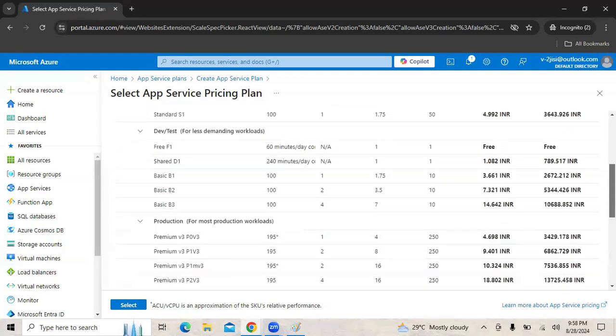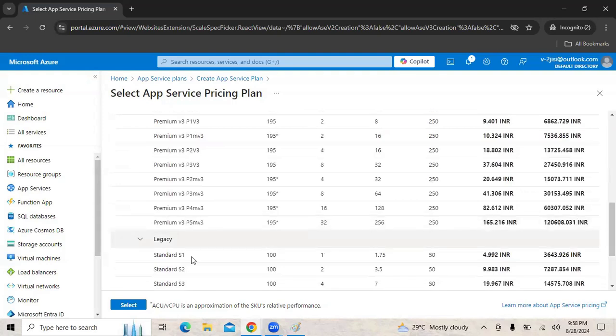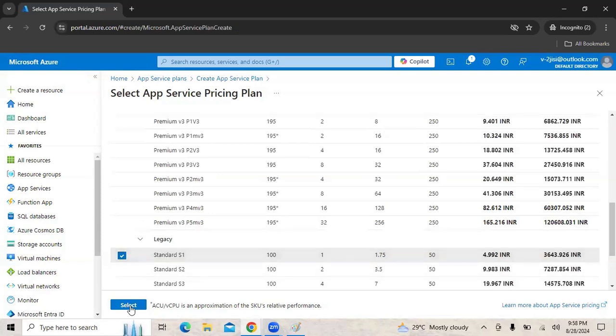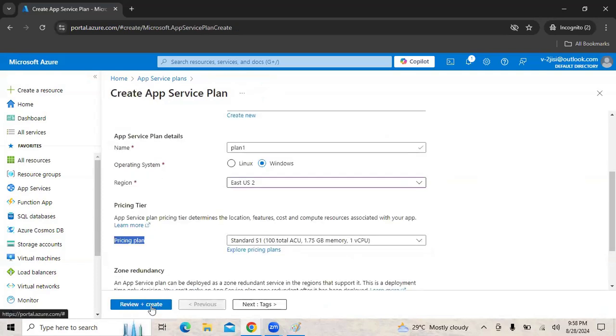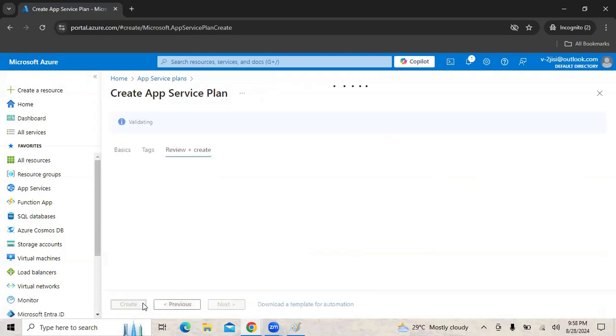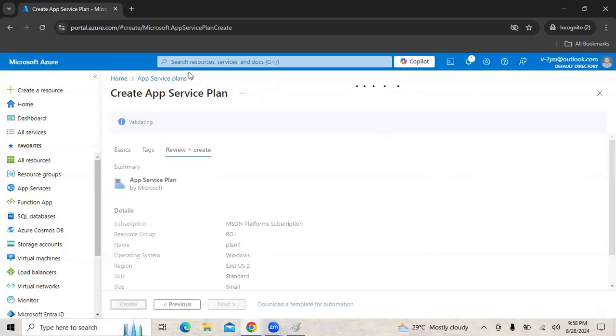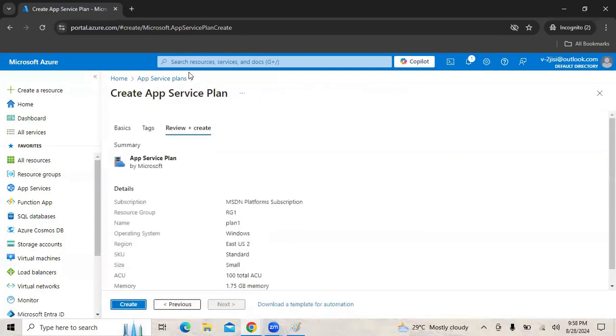So let's say we are selecting standard S1, 100 ACU and 1.75 GB of memory. I'm saying select, right? And now we can say review and create. So now we are creating the app service plan. Let the app service plan be deployed.